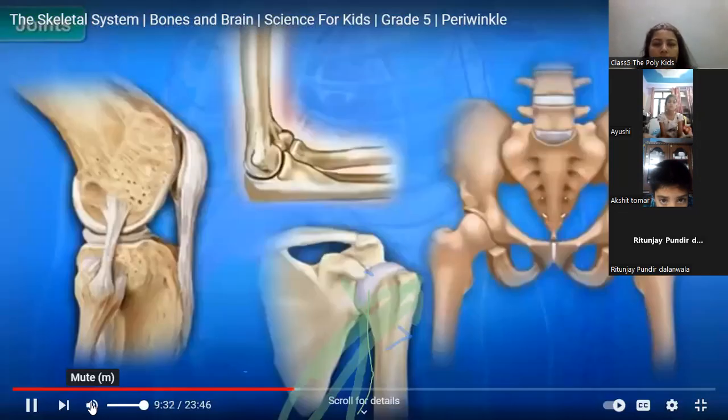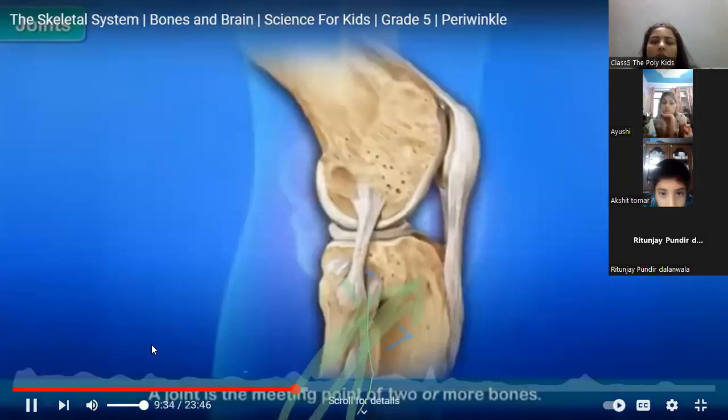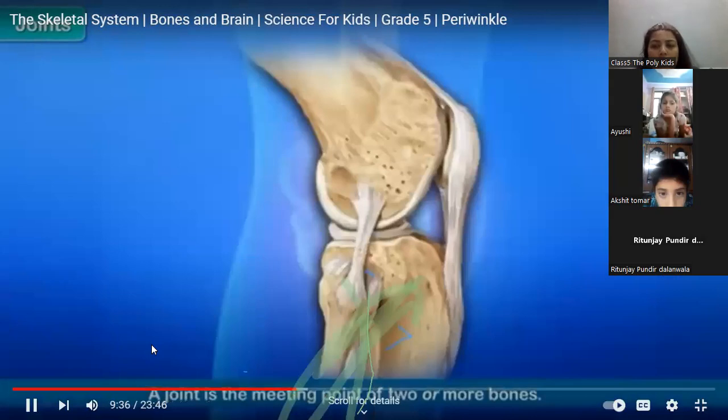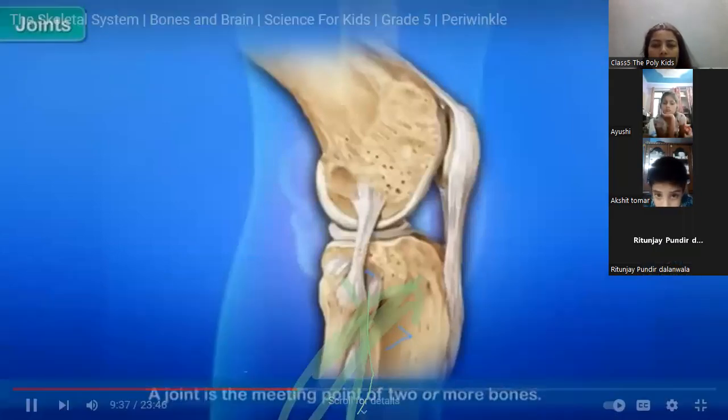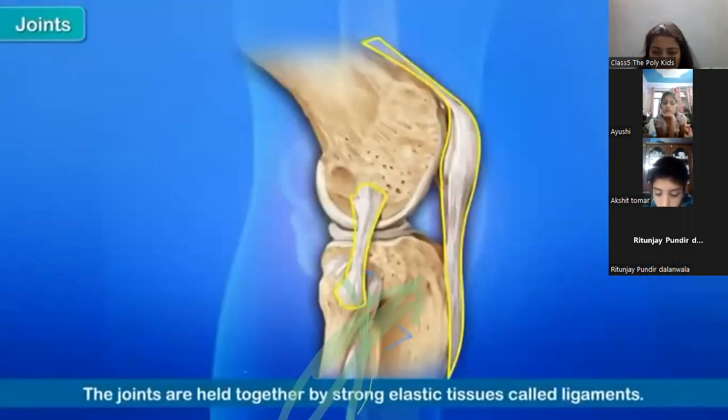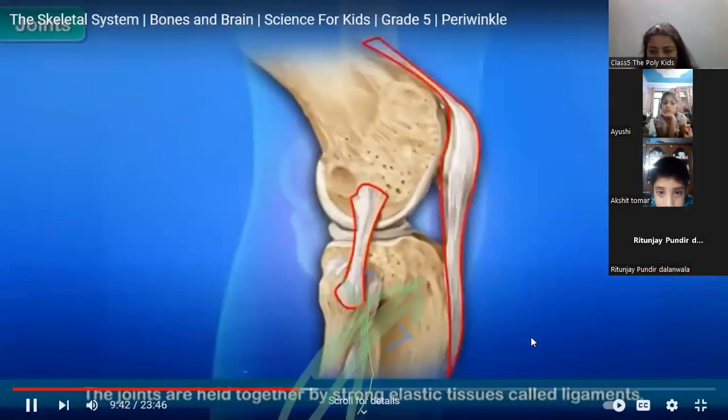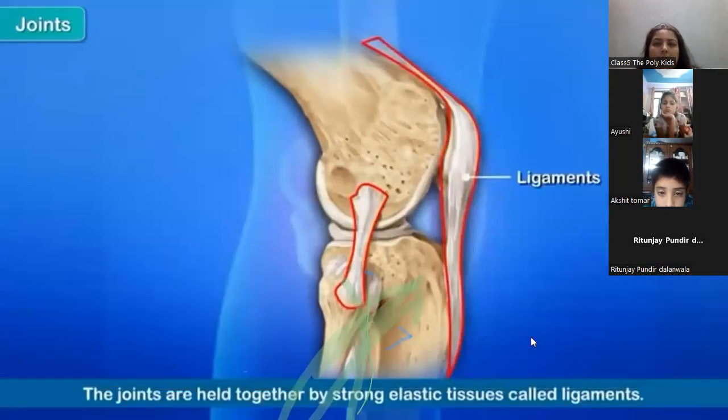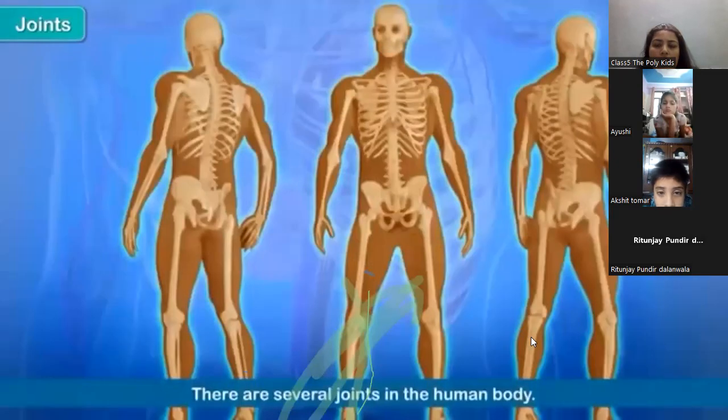Joints. A joint is the meeting point of 2 or more bones. These are held together by strong elastic tissues called ligaments. There are several joints in the human body.